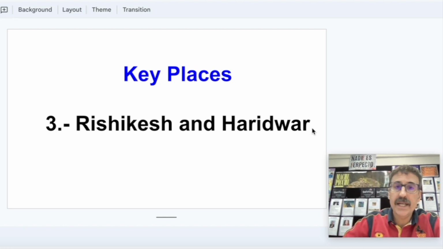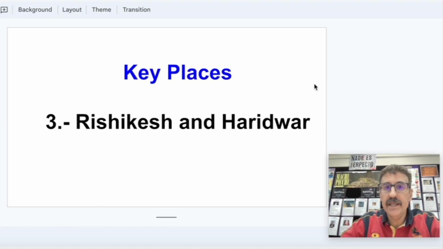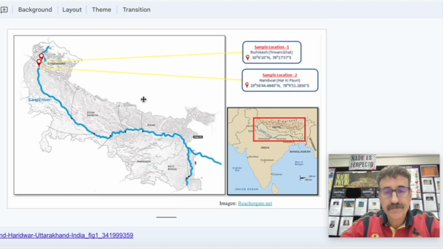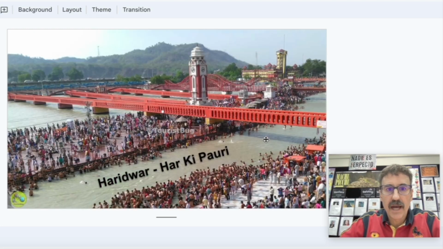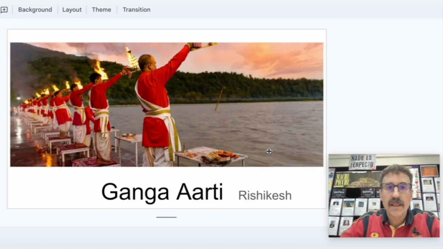These are very holy places in India, and they are here, Rishikesh, and after that Haridwar. This is an image of Rishikesh, this is Lakshman Jhula Bridge, and this is Haridwar Har Ki Pauri. Every night and every morning there are ceremonies in the Ganga that are called Ganga Arti. Arti means ceremony.